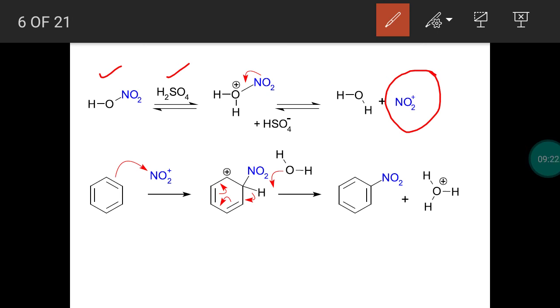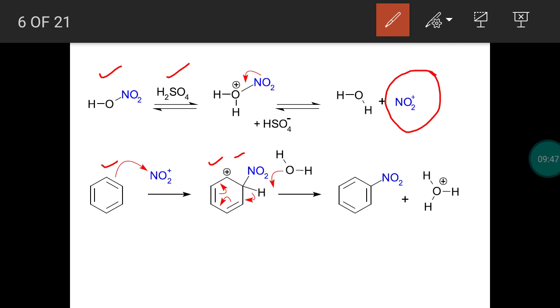Second step, the nitronium ion will attack electron rich benzene so that pi electrons can be utilized to make a covalent bond. So a covalent bond is formed between carbon and electrophile NO2 plus. As usual, carbocation intermediate is formed.